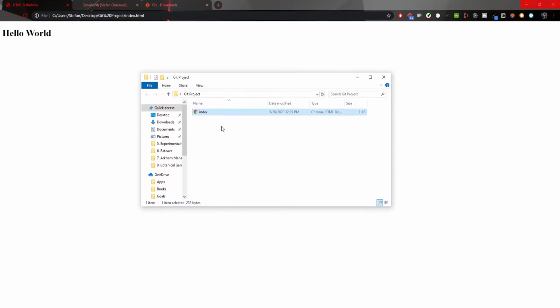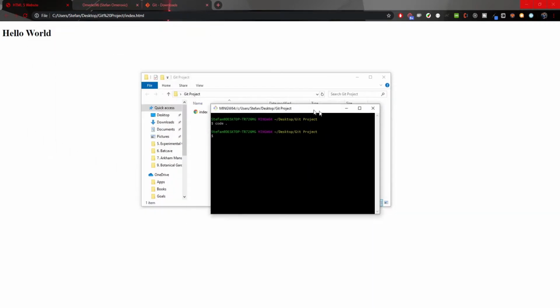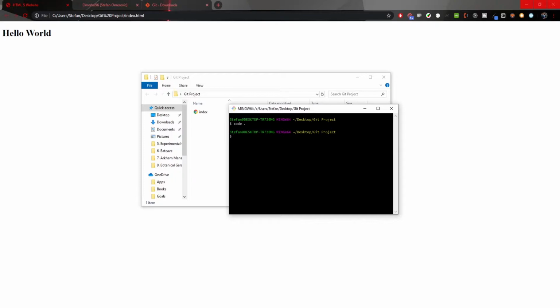So now to initialize our Git repo here in our website, I will go to my Git project. We will need to open up our Git Bash that we had, and here we will type git init. So now you can see that it initialized the empty Git repository for us, and this is a local repository on our local machine. It will not go to any type of software like GitHub that we will use today. It is a branch called master. This is the master branch, main branch of our code.